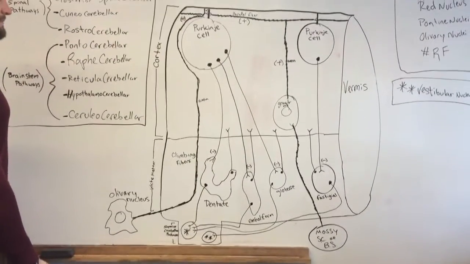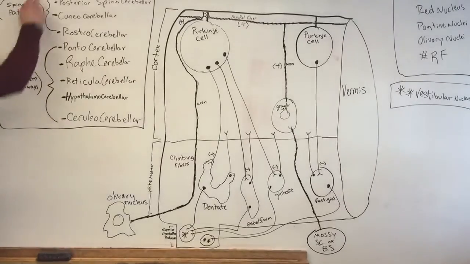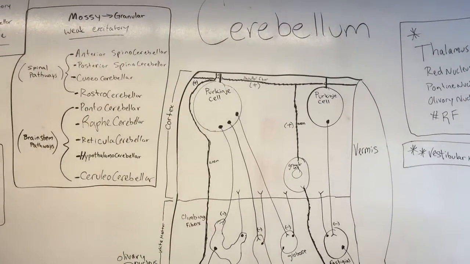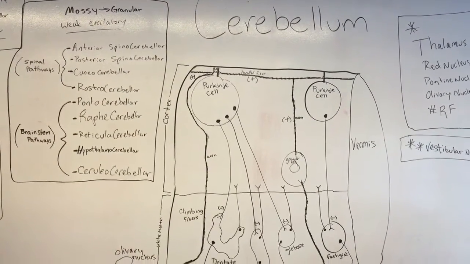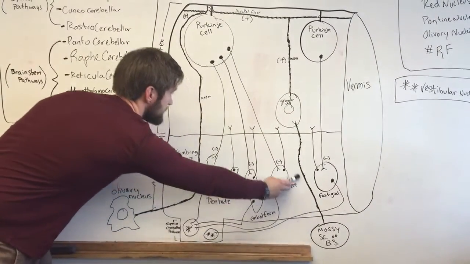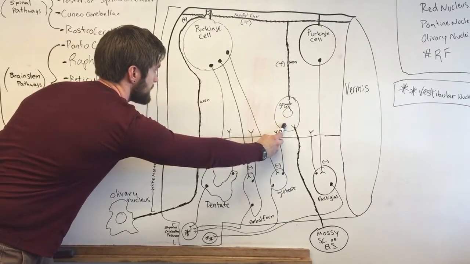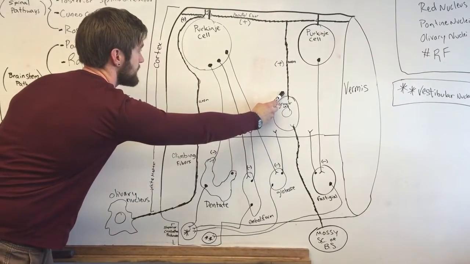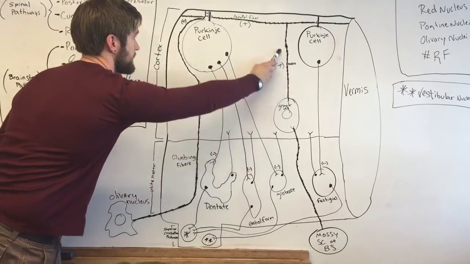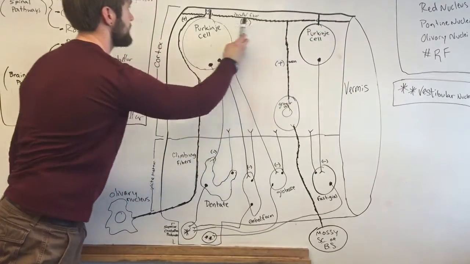And we're going to start with the mossy fibers. And these fibers are going to originate in the spinal cord and the brainstem. And they're going to come up through the white matter into the cortex and synapse with the granular cell. The granular cell is then going to have an action potential that runs along up the axon, across its parallel fiber, and synapses with the Purkinje cell.